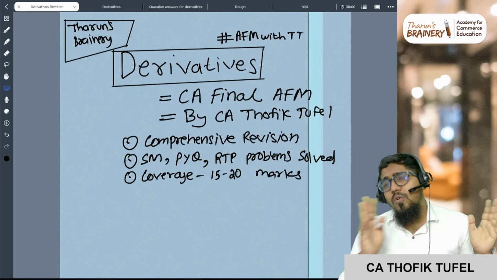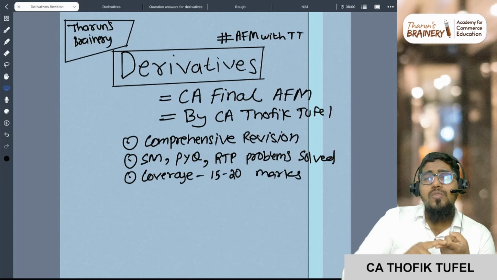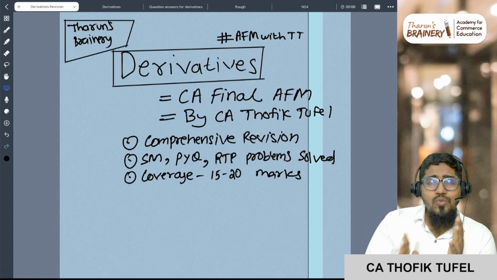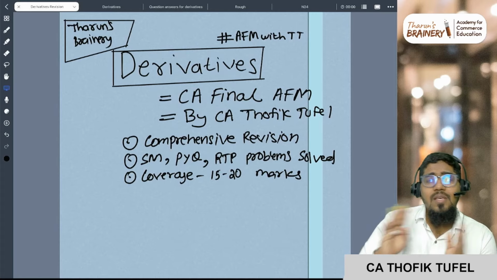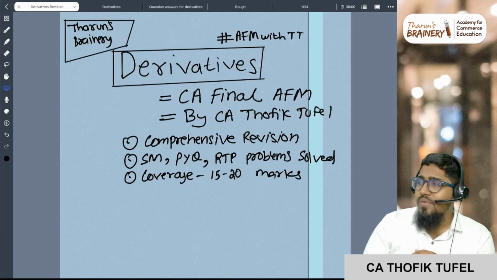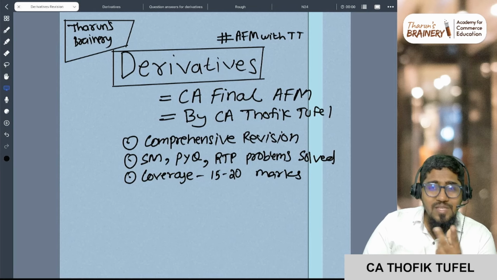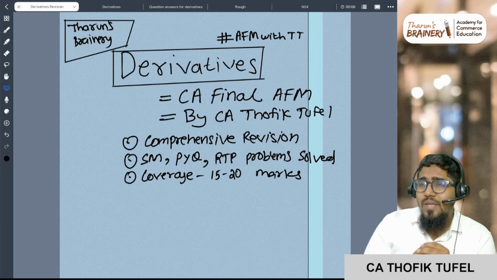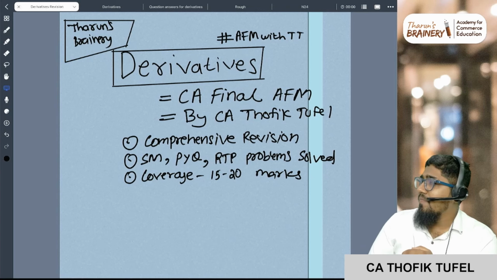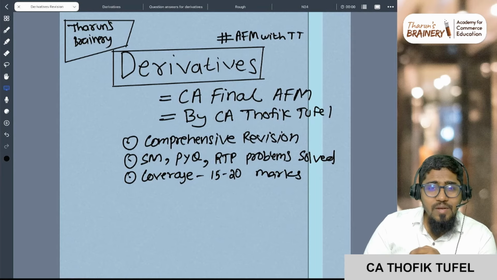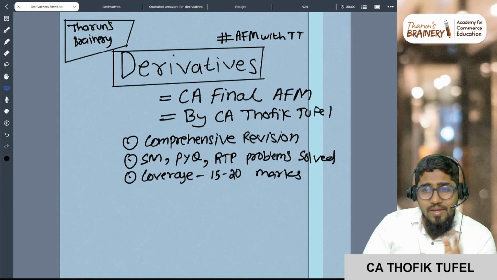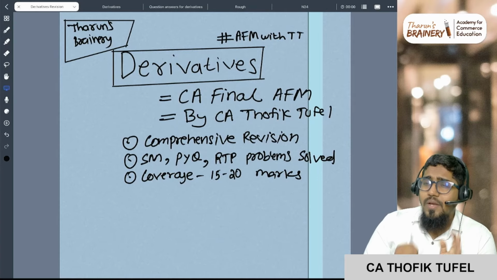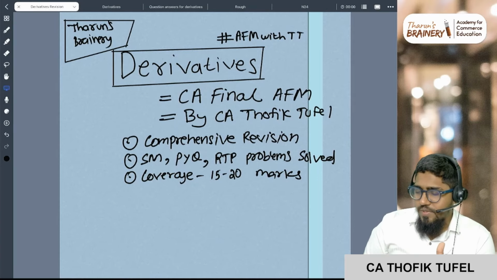If you're very thorough with all the other chapters, and if MCQs were not there, you may choose some alternative strategy. Even if I leave this, I would still have 100% coverage of the rest. But because of this injection of MCQs, you cannot leave any chapter for that matter. In that view, derivatives become very important. And the next thing is that there is a 100% hit rate from this chapter.